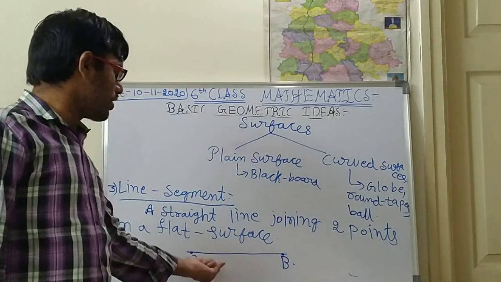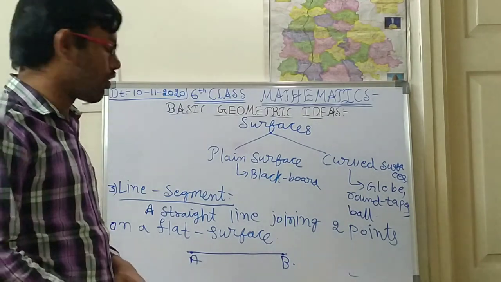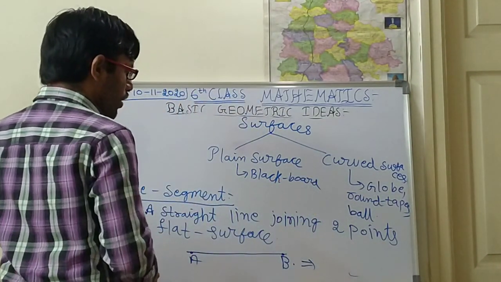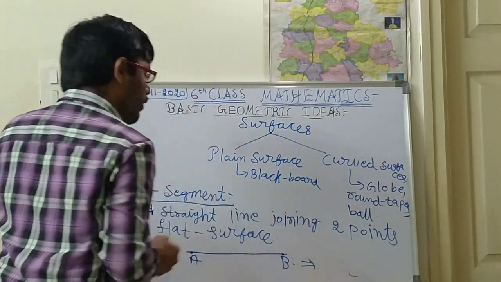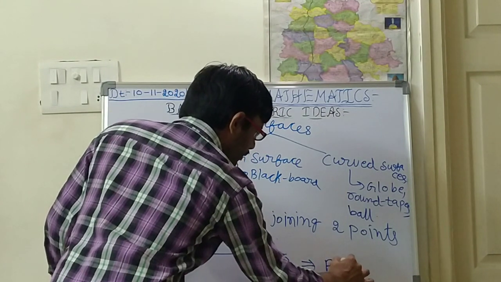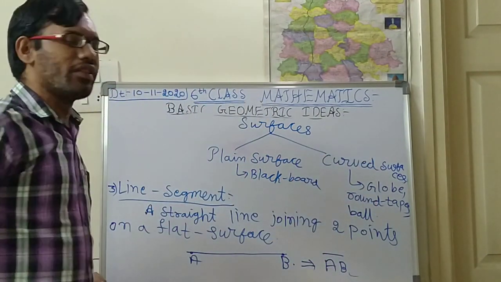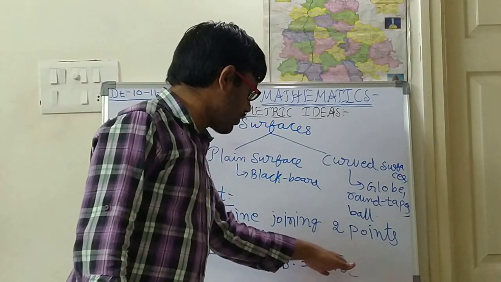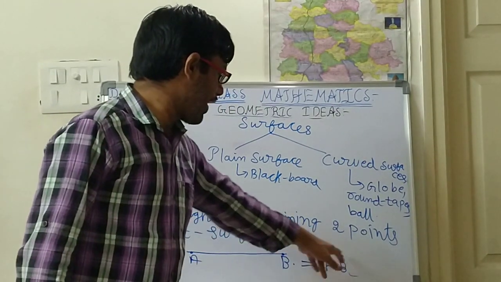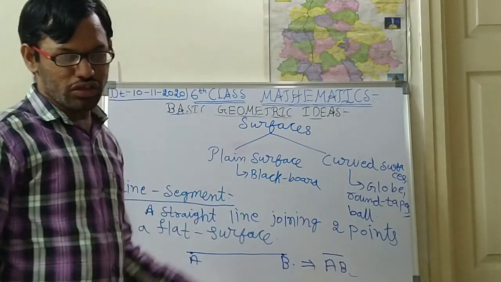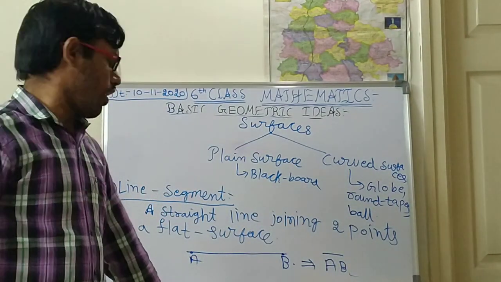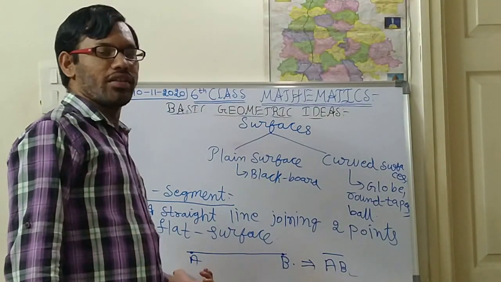So how will you denote this line segment? Put a double arrow mark and write down: it is denoted by AB. Above the AB you draw one line, covering A and B. So this is about a line segment, children. So how many points are there on the line segment?